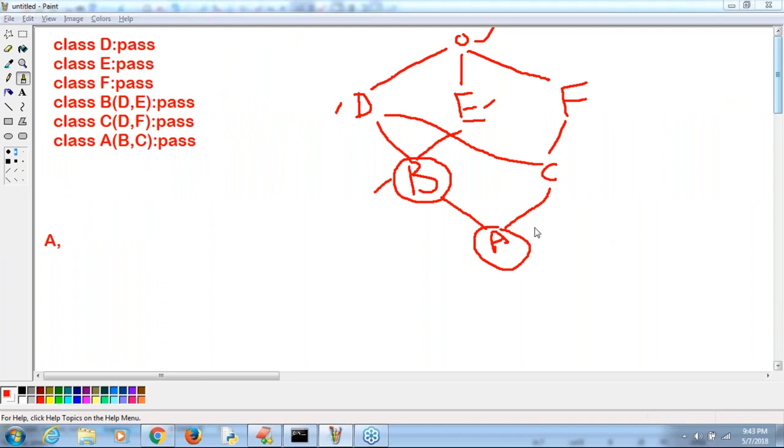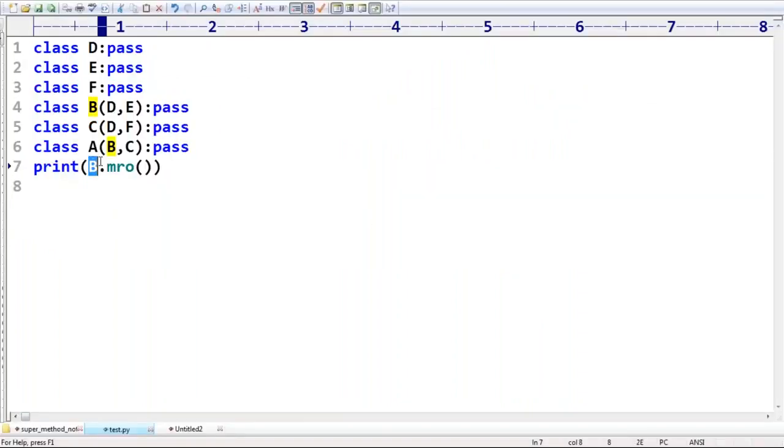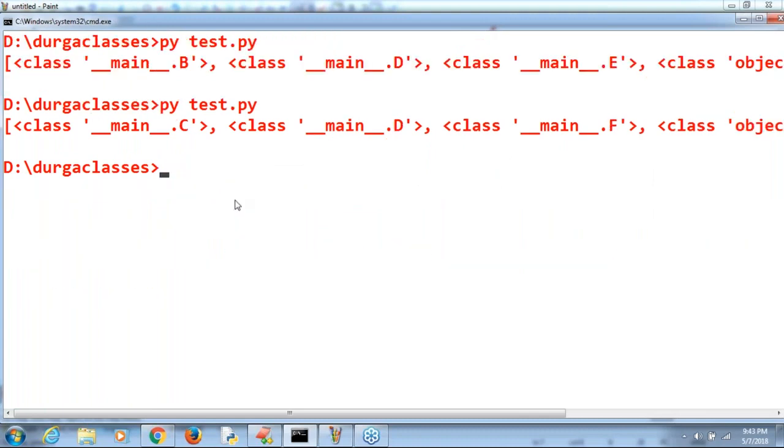Sir, if I'm going to search C, the MRO of C, if it is not available, then D, F, O. C, D, F, O. Like this, right? Observe that. C dot MRO. Okay, definitely it may be correct. Sir, C, D, F, O. Excellent.